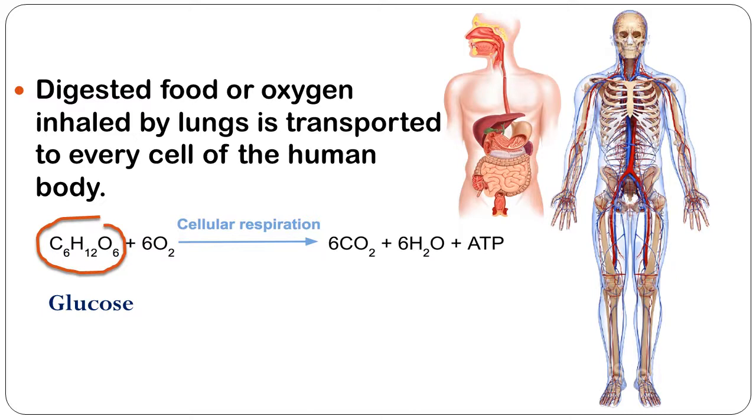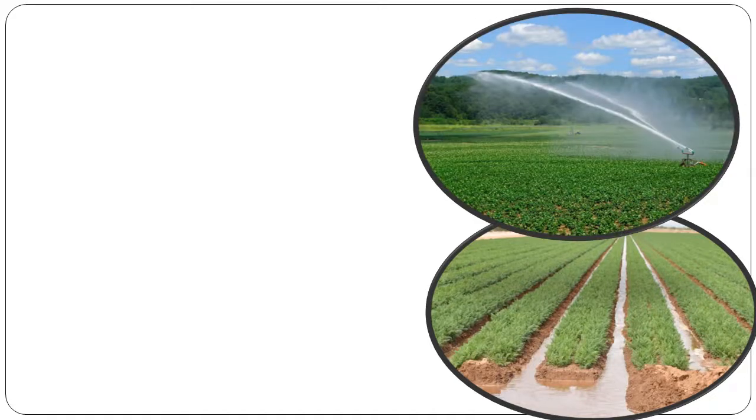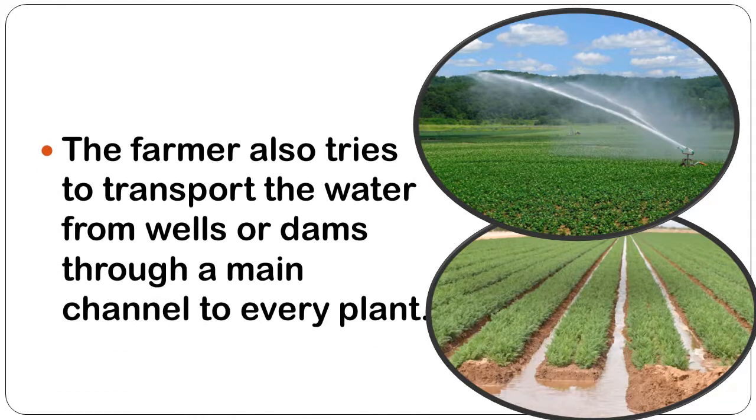The food absorbed by the digestive system, that is glucose, is converted into energy, that is ATP, and this energy and oxygen are both transported via blood throughout the body. Students, a farmer also transports water from wells or dams through a main channel to every plant. This is similar to how energy, that is ATP, and oxygen are transported via blood throughout our body.